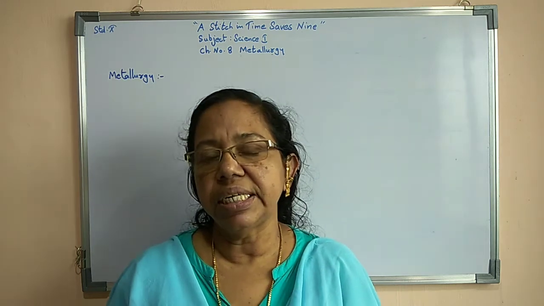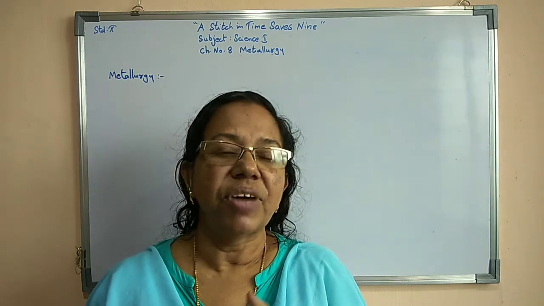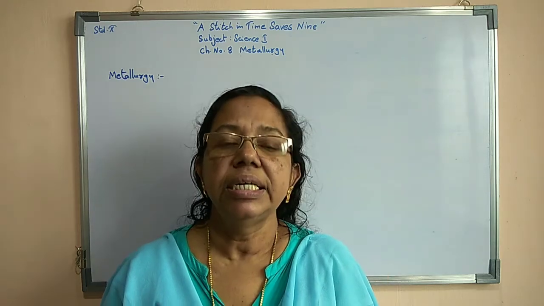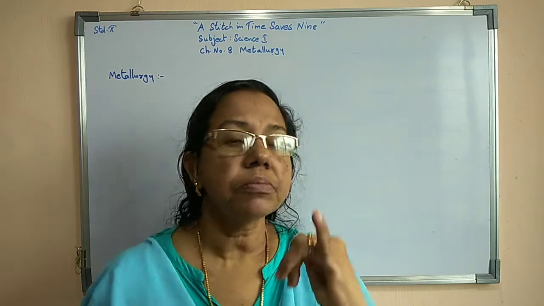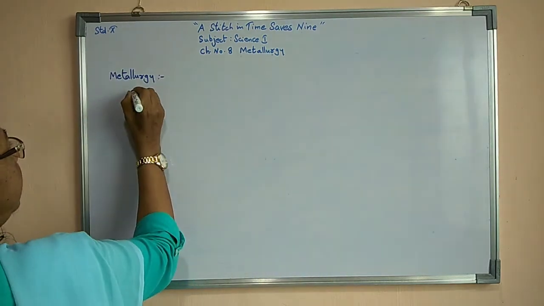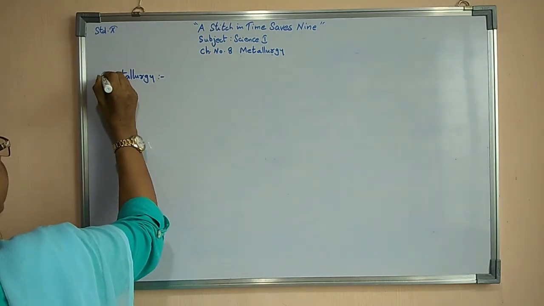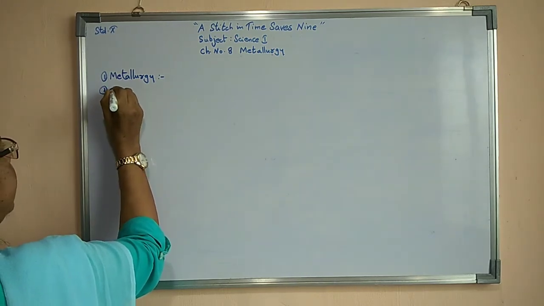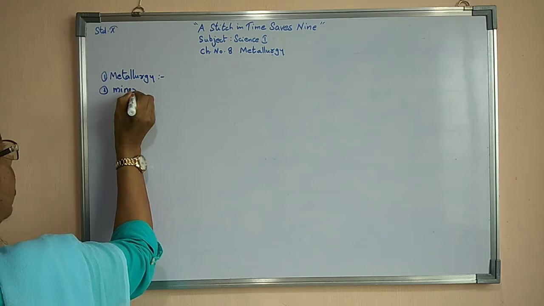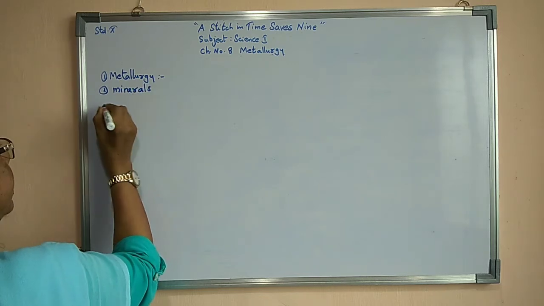So here we have studied what is meant by metallurgy. Second thing, what are minerals. Minerals are obtained from mines.